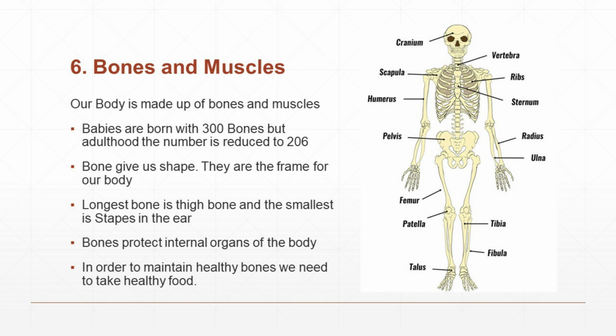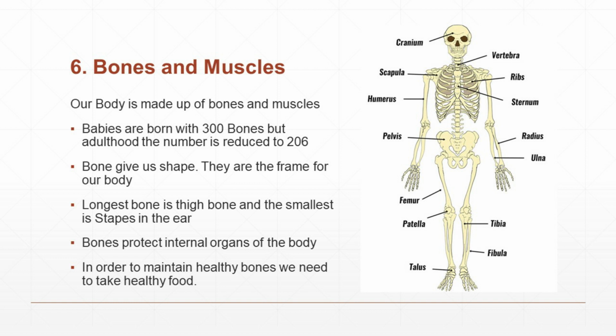Bones give shape to our body. They are the frame for our body. The longest bone is the thigh bone. The smallest bone is the stapes in the ear. Bones protect the internal organs of the body. If you want to have healthy bones, we have to take healthy food like milk, cheese, and eggs.